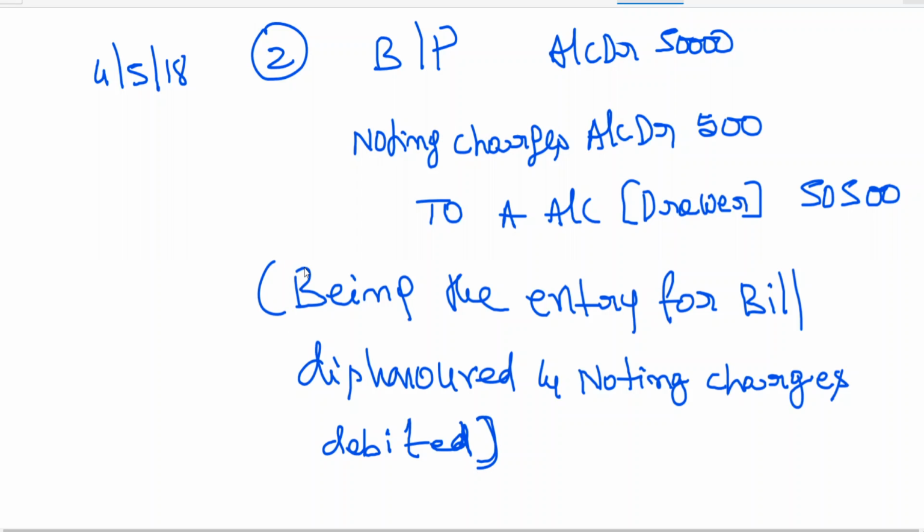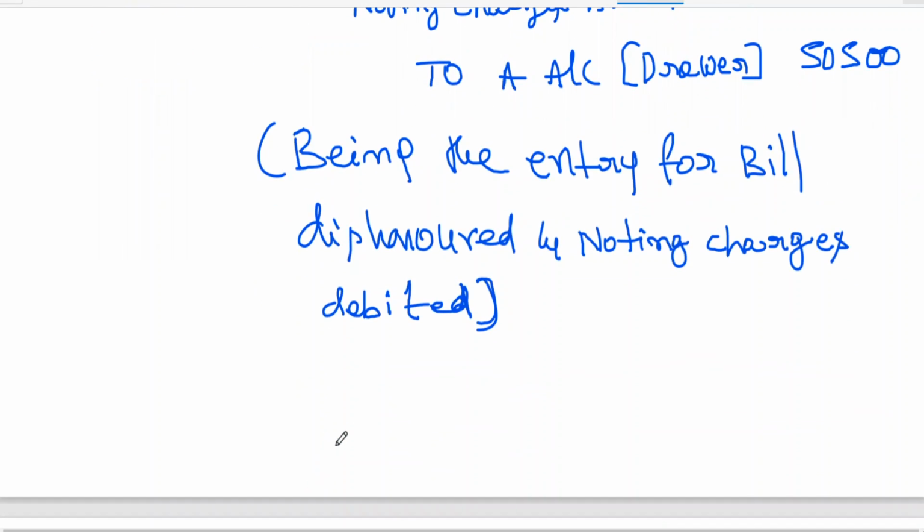Clear to all of you? This is how you should write the entries. Now, I have also told you consent parties.